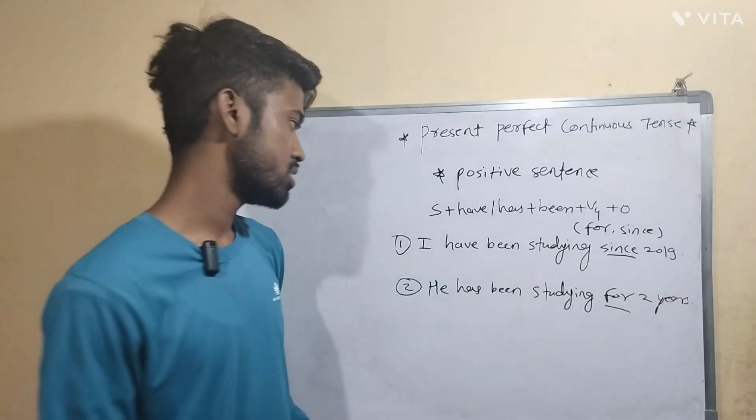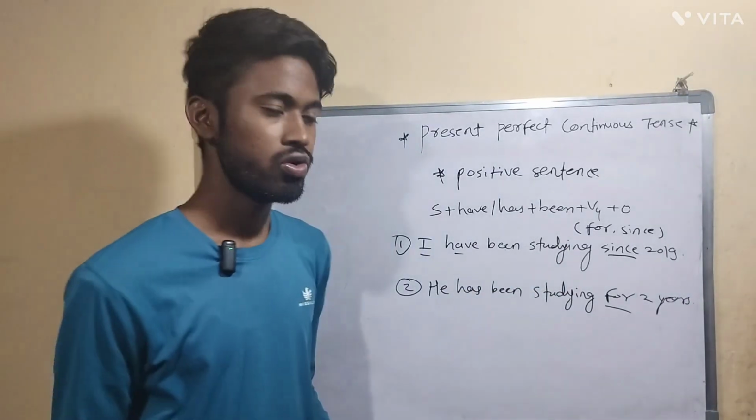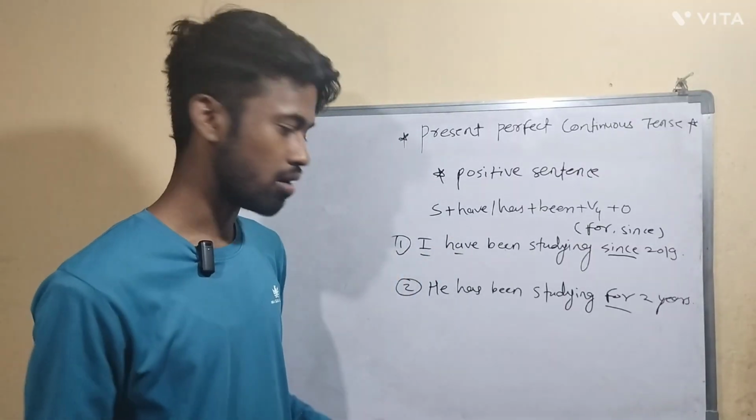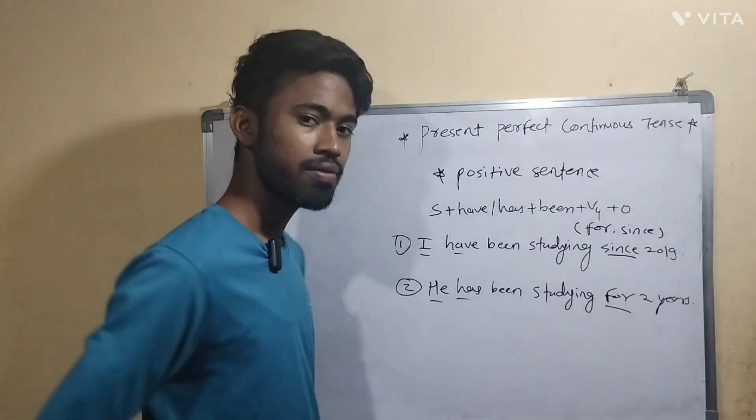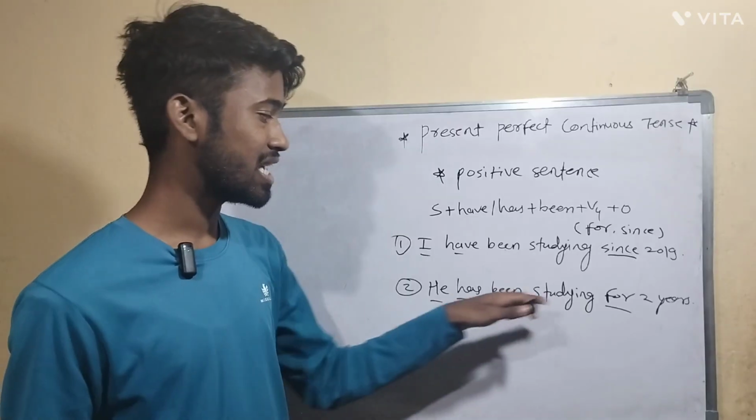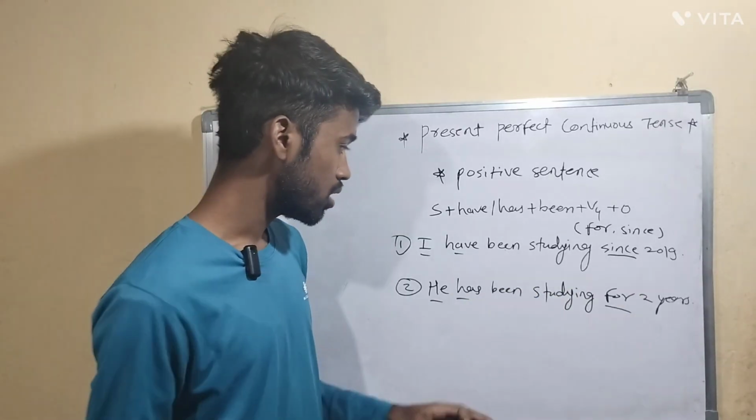Now here, see, I have. You know that with I we always use have, but whenever the subject is singular, we have to use has. Okay, he has been studying for 2 years.